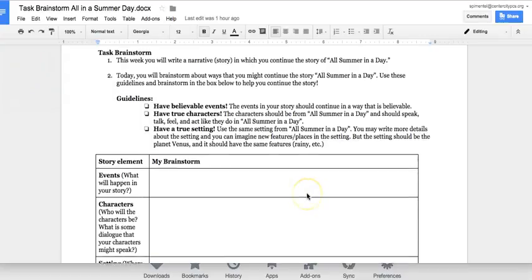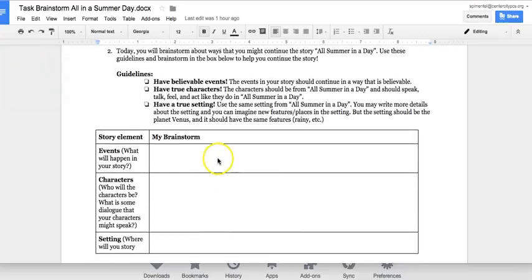So down here, you're just going to be brainstorming. You're going to think about the events of the story, what's going to happen in your story, and write some of the events that might happen in your story here. Then you're going to think about the characters. Who are the characters going to be? Think about what is some dialogue that your characters might speak. What are some words that they might say?